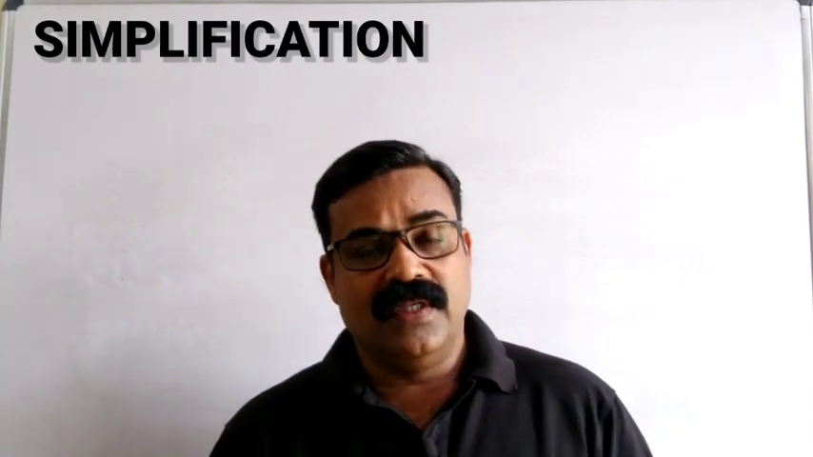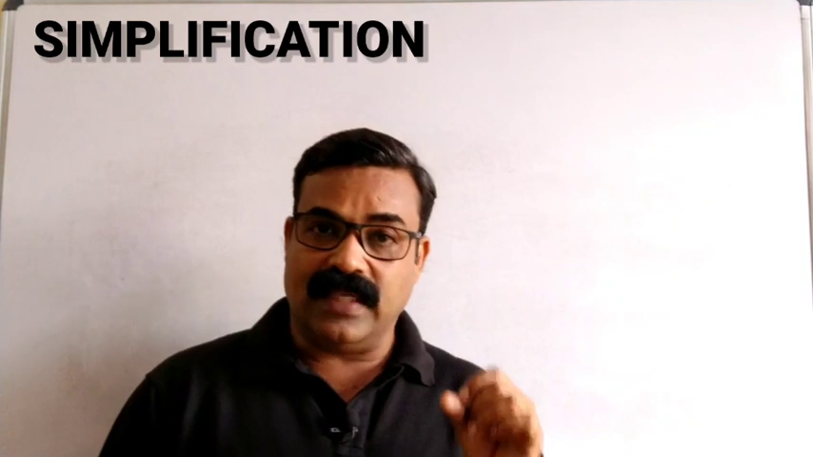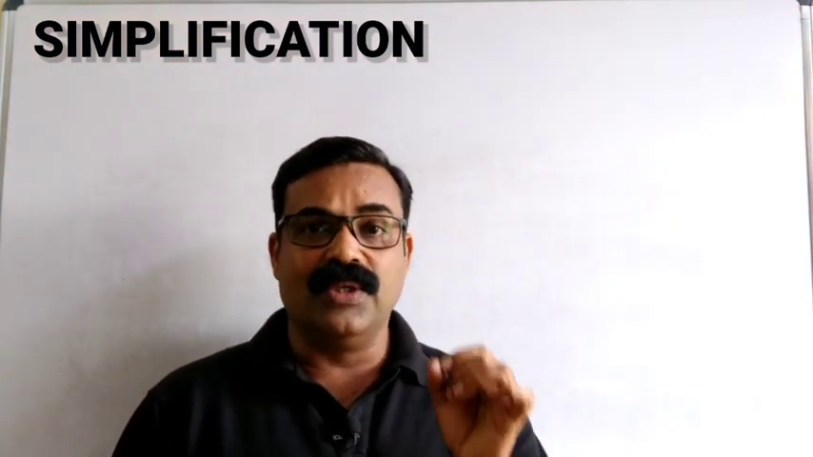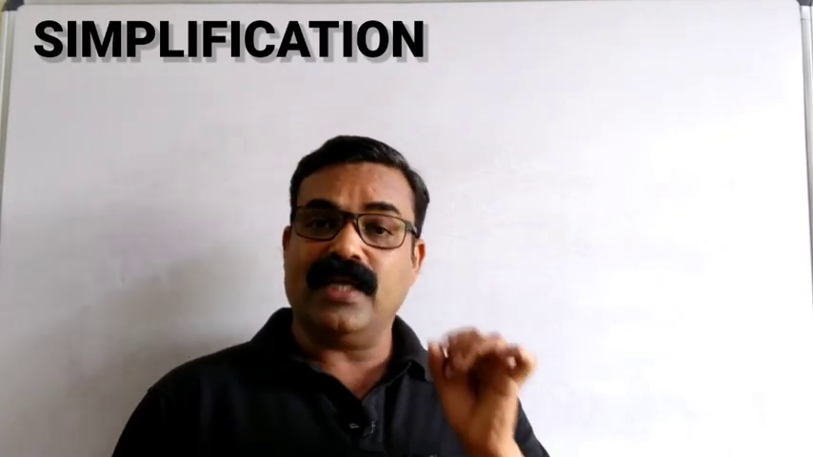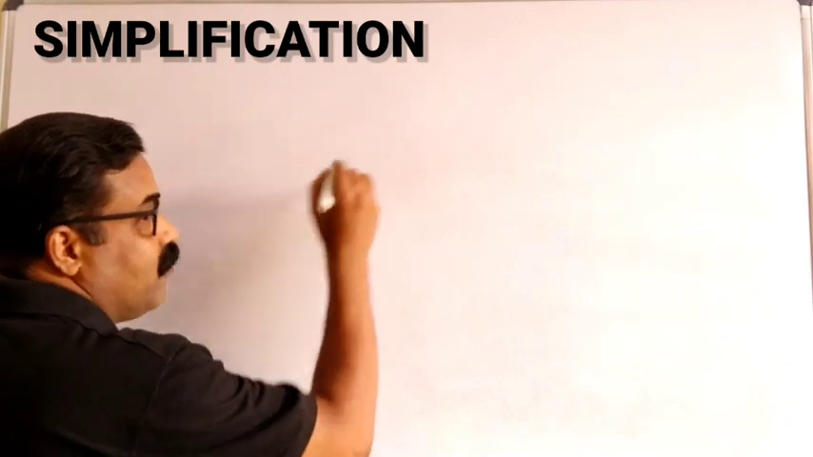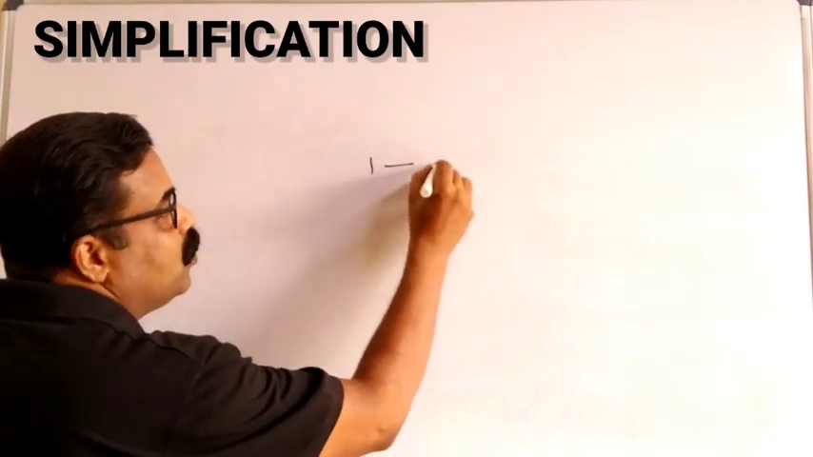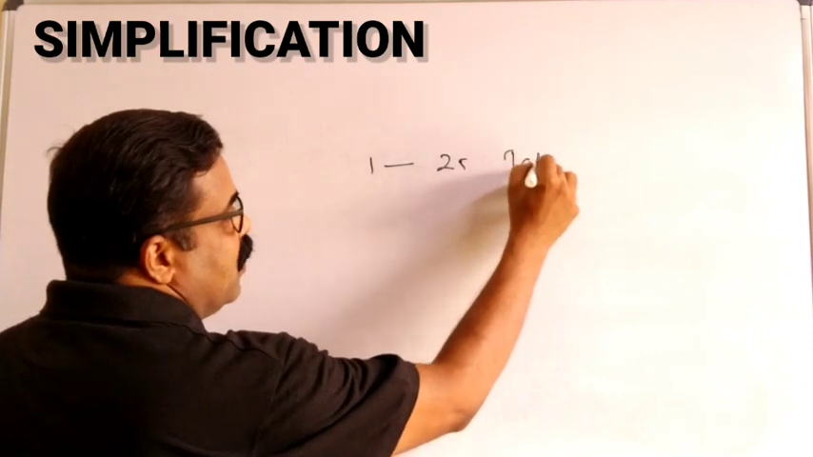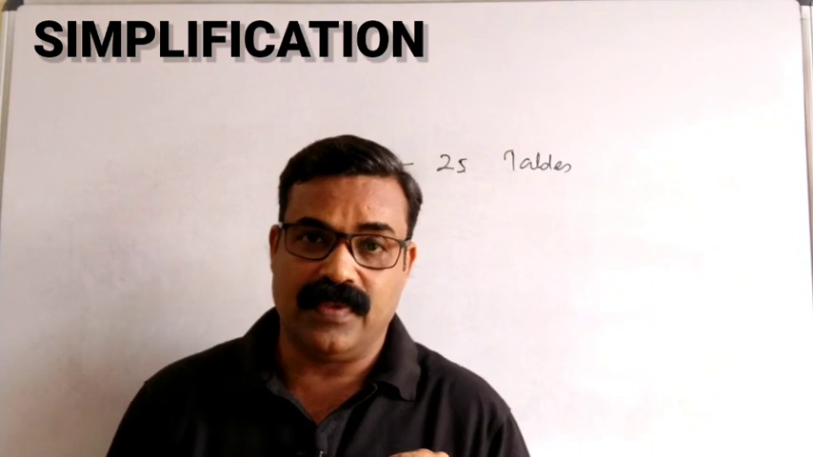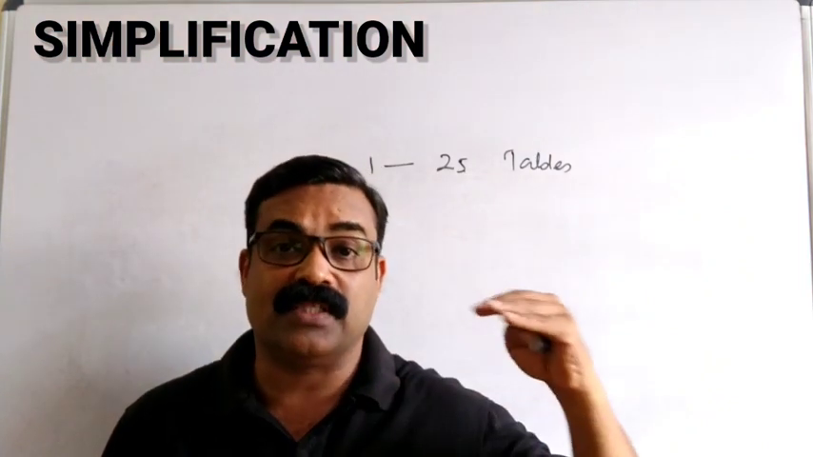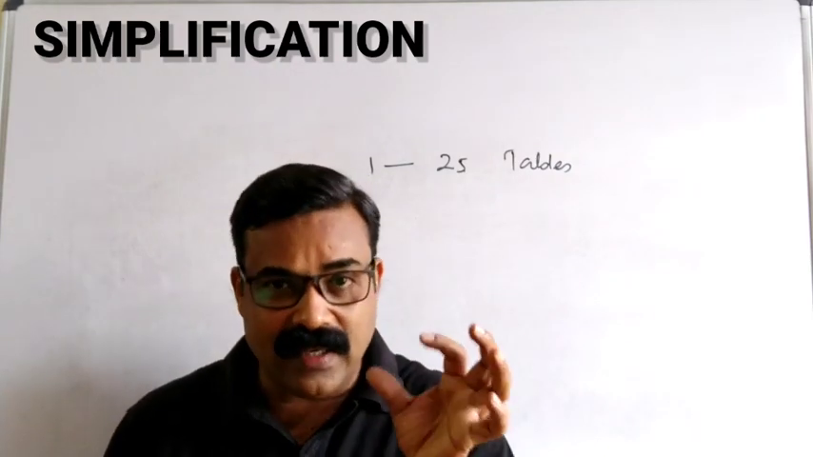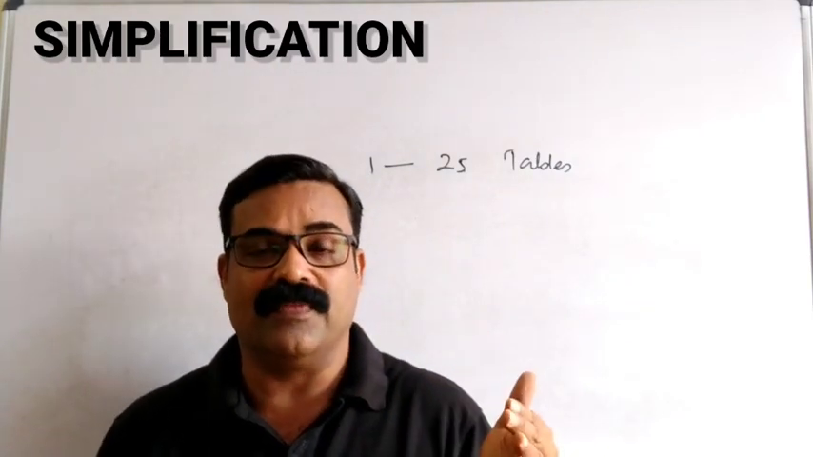To begin with, when we talk about this particular topic, simplification, I request you to at least remember the multiplication tables up to 25 before going to the exam hall. If you remember the tables from 1 to 25, it will be very useful for you. It's not that you have to remember 60, 70, 80, no. If you remember up to 30, 35, it is well and good. So at least the tables up to 25.